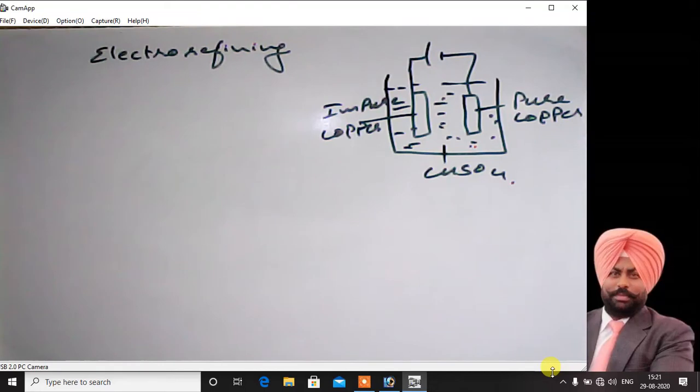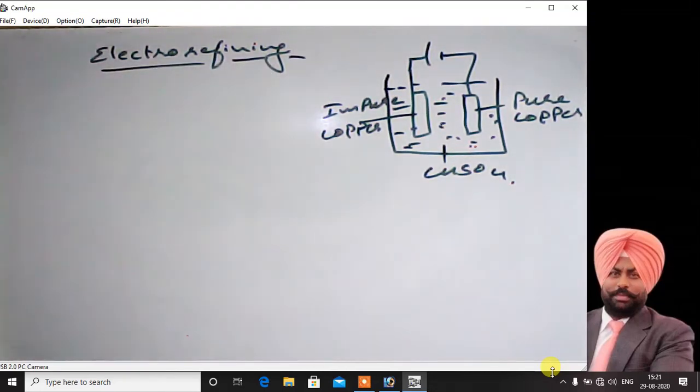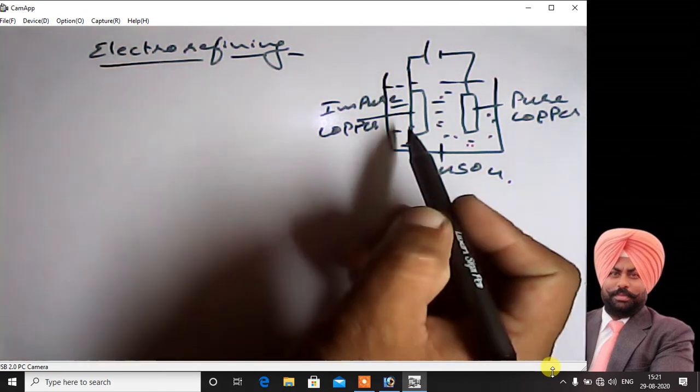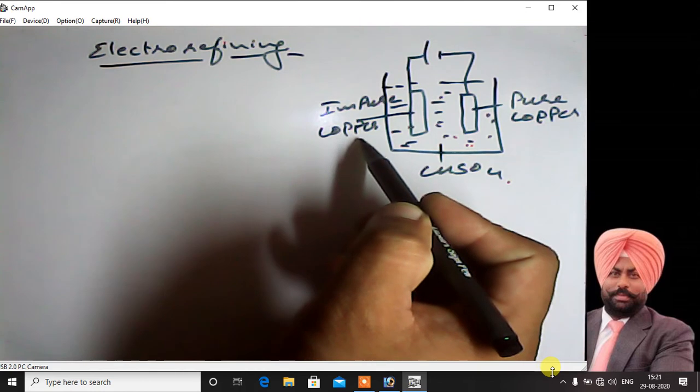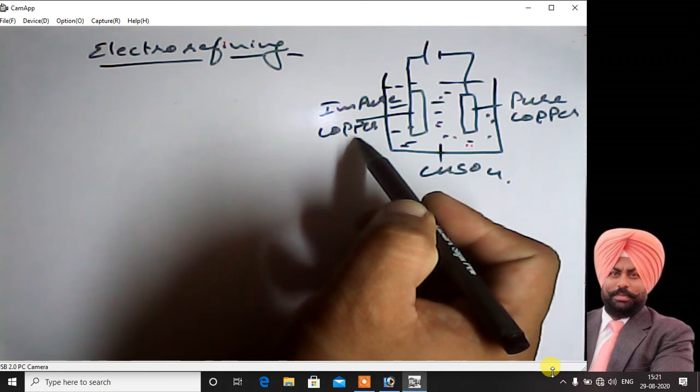In this video, we are going to discuss the topic electrorefining from the chapter electrolysis for class 10th. Electrorefining means refining impure metals by using the electrolysis process. Here we have impure copper. We have to extract copper from this impure copper.